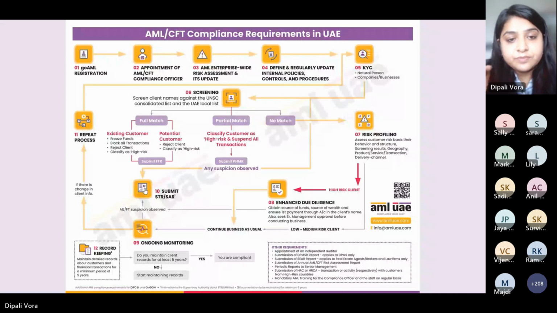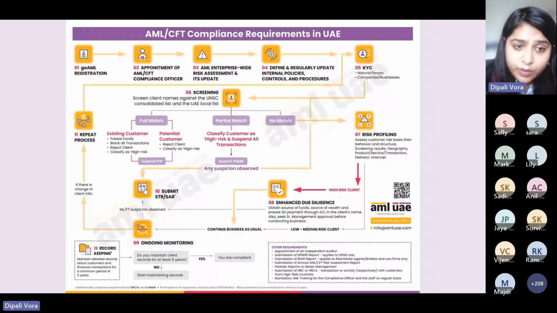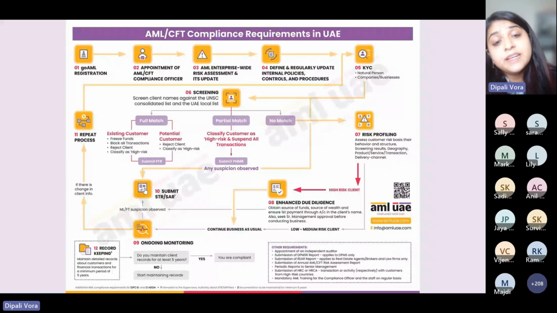Now coming to suspicious transaction reporting. Whenever the transaction is completed, the transaction is done, we have sold the product or we have provided the services, but later on you come to know that it was a suspicious one because of some current activity, you can again go and file an STR. One thing to keep in mind is that filing an STR is when you realize, when you have a realization that this is a suspicious activity, then we have to report that immediately. So there is no such time bar, that I had a transaction 1 year ago, I cannot go and file an STR. It's not like that.